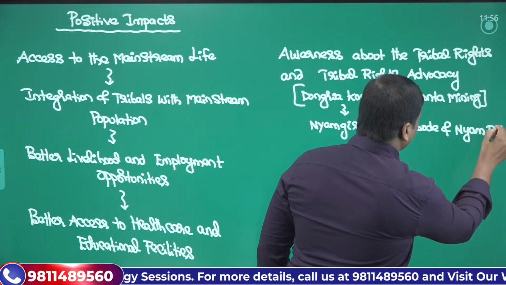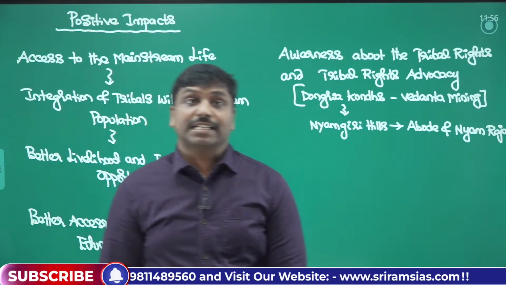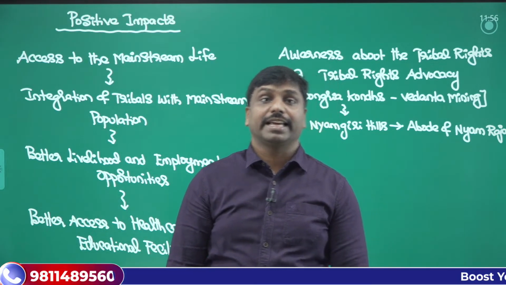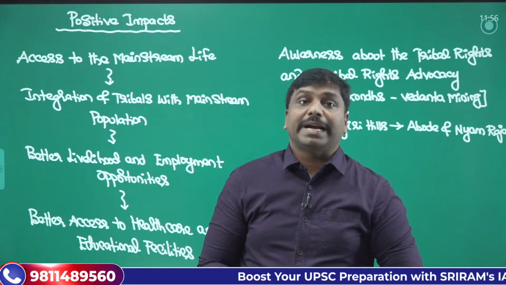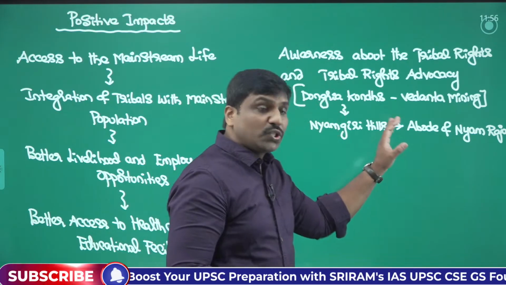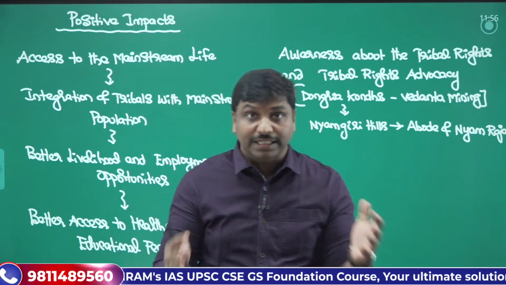Niyam Raja was considered by the tribal people as their family and ancestral deity. When there were mining activities, they felt that their entire cultural identity was getting lost and the hills were getting damaged.